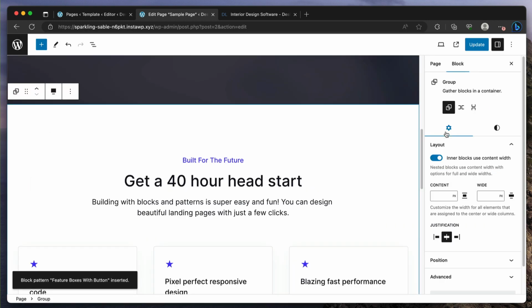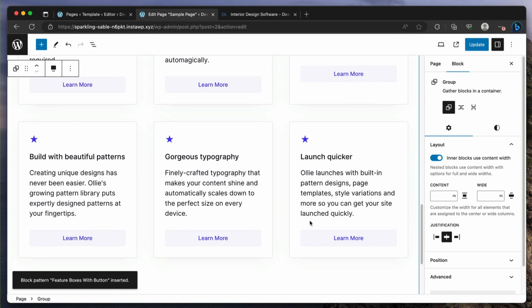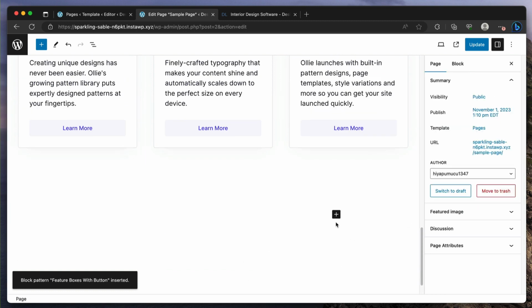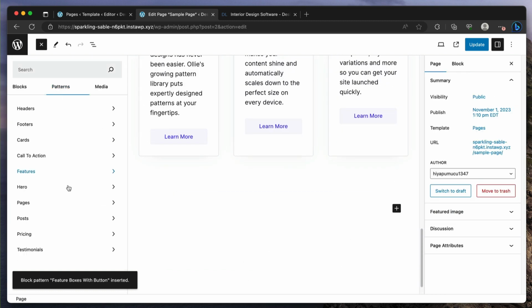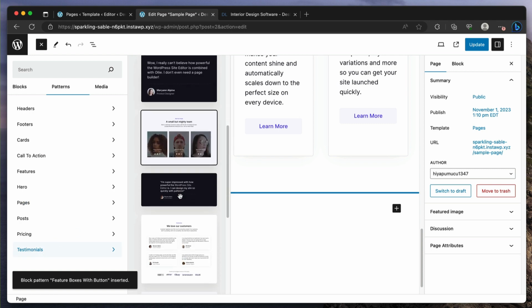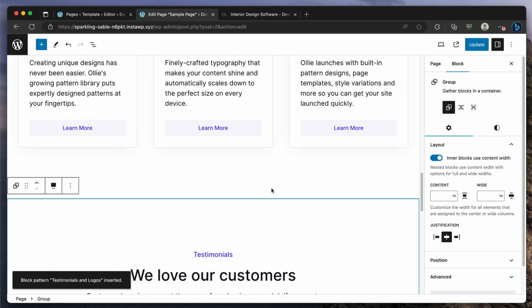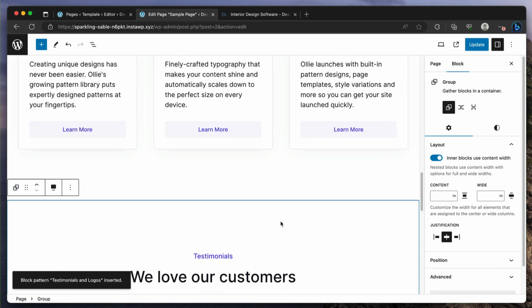It looks good. Cool. There it is. So we've got this section, really nice. And then maybe below that, I want to add another pattern. Maybe I want to do some testimonials, right? Yeah, there we go.